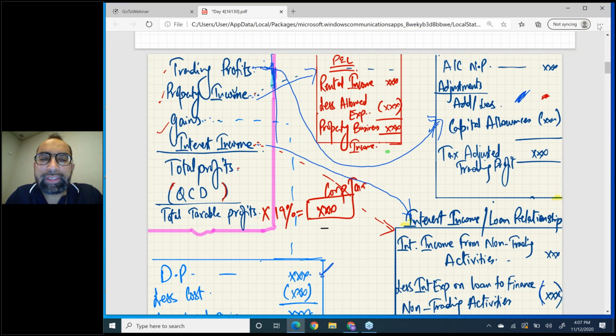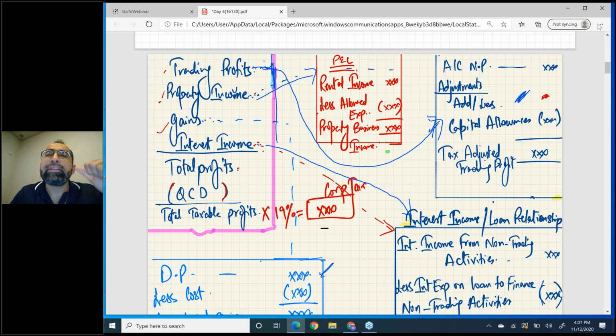And from total profits you just subtract QCD, if any is given in the question. QCD stands for qualifying charitable donations. Finally you get total taxable profits. And the good news is that for individuals there was very detailed, very difficult tax working. Here right now there is no tax working, no bands, nothing, just a flat tax rate,